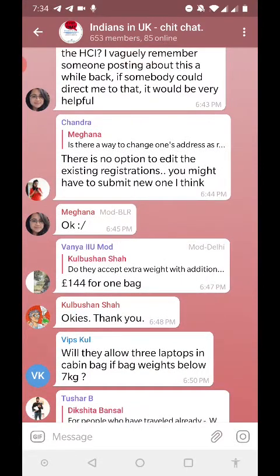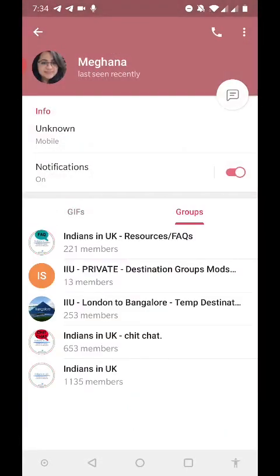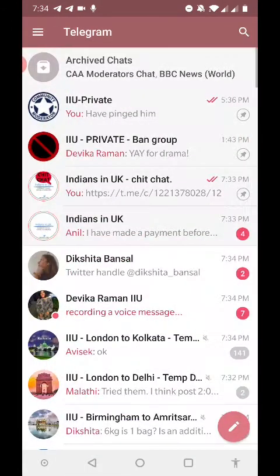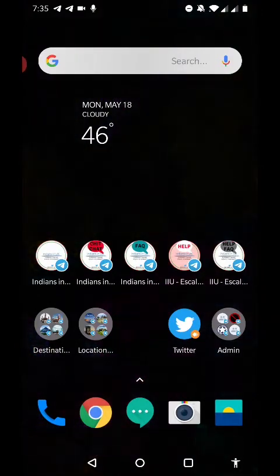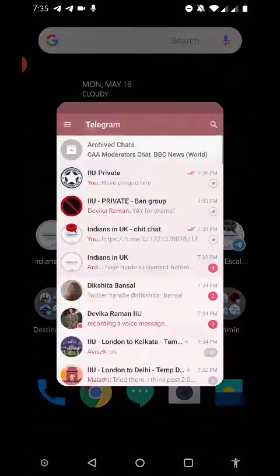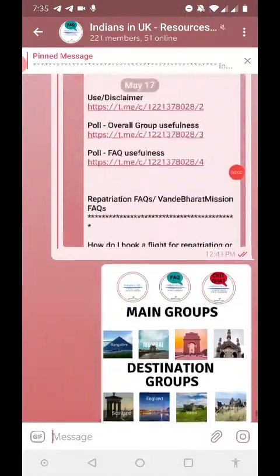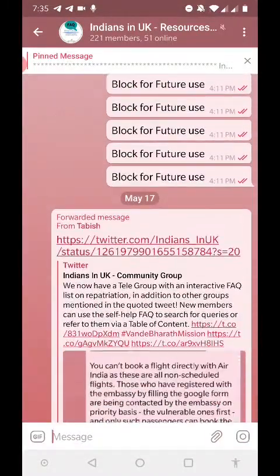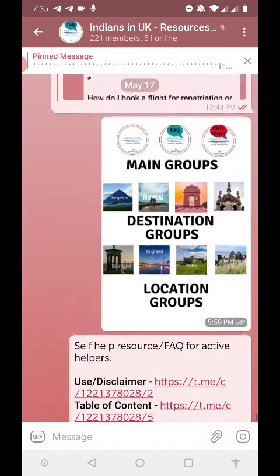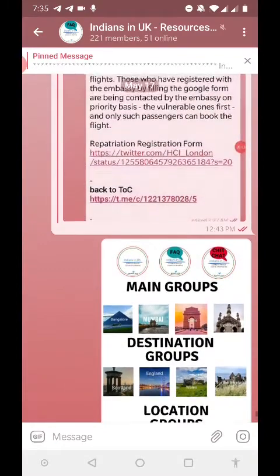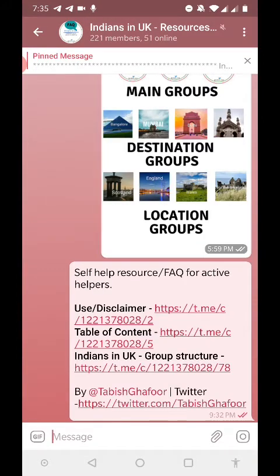However, if you see Meghna here, then you can see, okay, she is added in the FAQ list. So if she asks me a question and that is already answered in the FAQ list, then I can simply point her to that answer block using the link, and she should be able to go there and directly read up. So that is how the FAQ can very effectively be used. This FAQ list is constantly being updated and changes are being made. So if you find that something is outdated or incorrect, please let me know one-to-one and I'll do my best to update it. Down below you will also see the Indians in UK group structure.